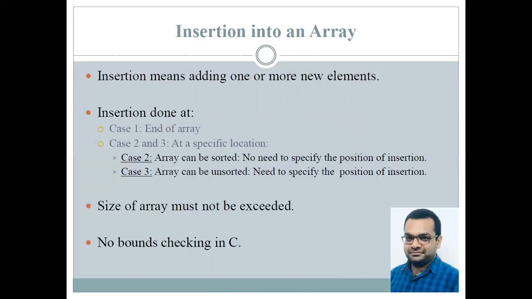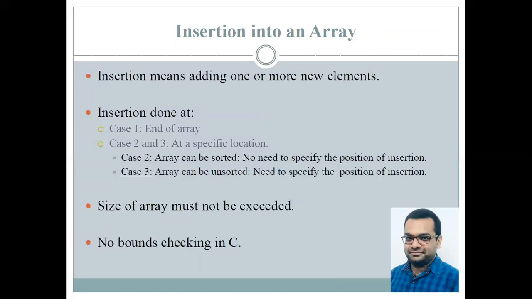Now how can we insert? Now insertion can be done either at the end of the array or at a specific location. Now if we have a specific location, there are two cases that are possible. Either the array can be sorted, so in such a scenario, we will be interested in maintaining the sorted order of the array. In case arrays are unsorted, then we need to specify the position at which insertion has to take place.